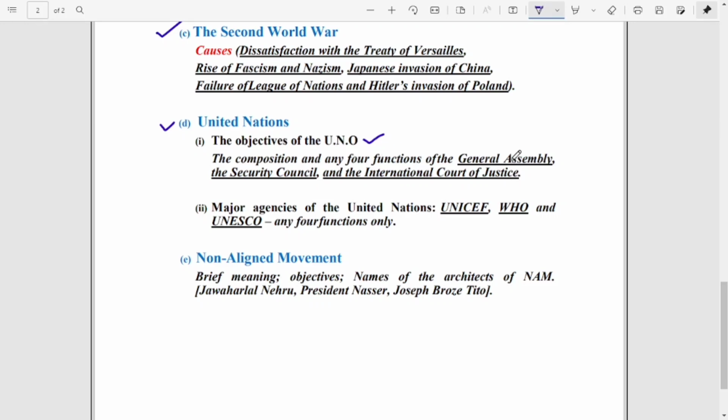When you study General Assembly, first of all, what is the composition of General Assembly, and mention any four functions of General Assembly. The same way, composition of Security Council and any four functions of Security Council, and the last one, composition of International Court of Justice and any four functions of International Court of Justice. You have to go through it.